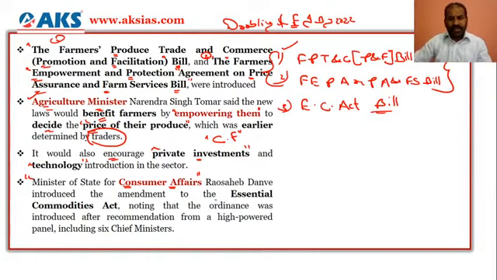So definitely the Amendment to the Essential Commodities Act Bill was introduced in the House by the Minister of State for Consumer Affairs. The other two are in regards to the Agriculture Minister, and the Essential Commodities was introduced by the Minister for Consumer Affairs. So this is the segregation you need to have in mind while you are preparing from the UPSC point of view.